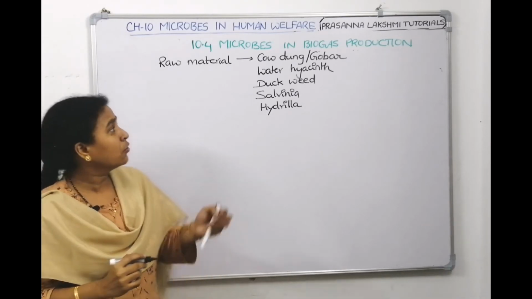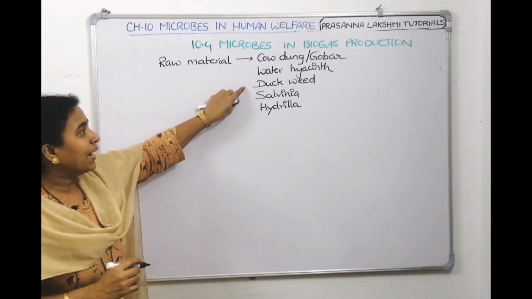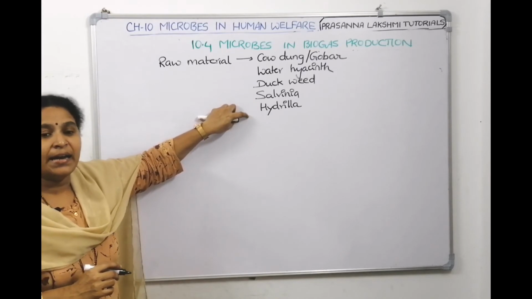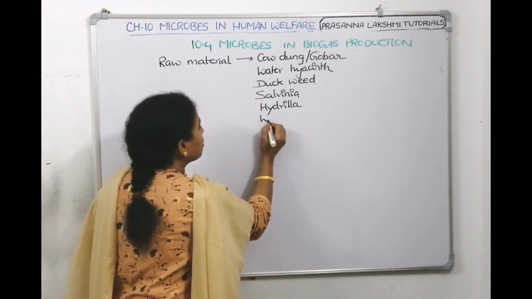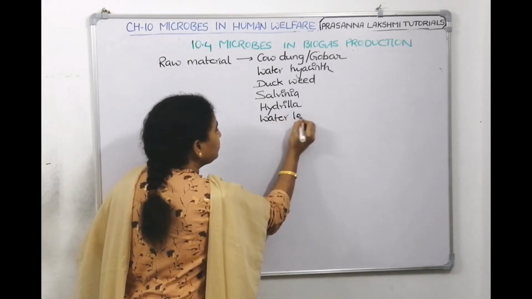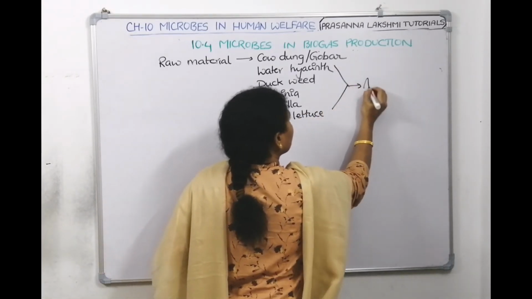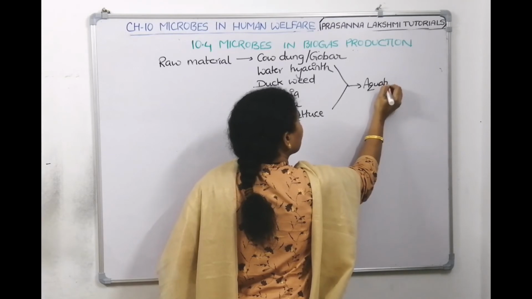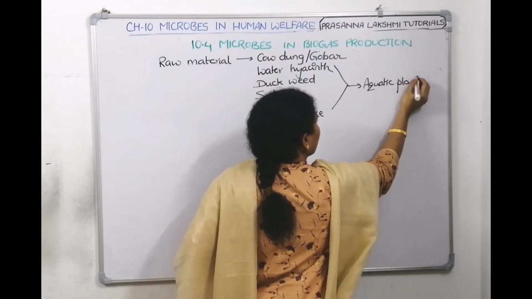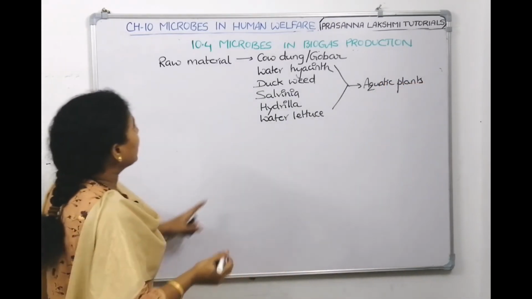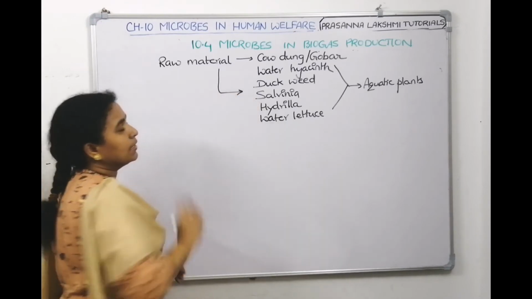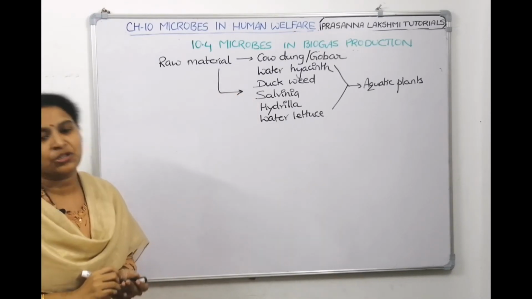What are the plants we told? Water hyacinth, duckweed, salvinia, hydrilla, water lettuce also we can write. So, all these are aquatic plants which can also act as raw materials for biogas production.